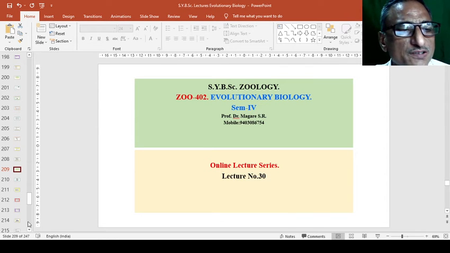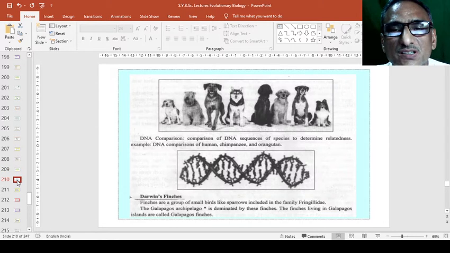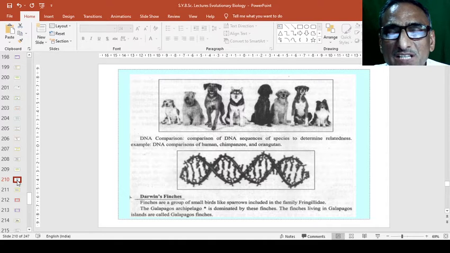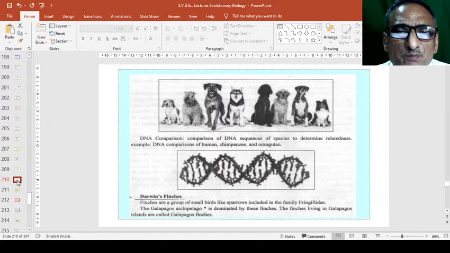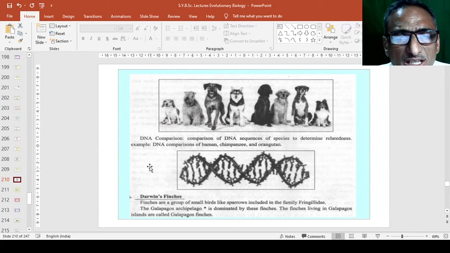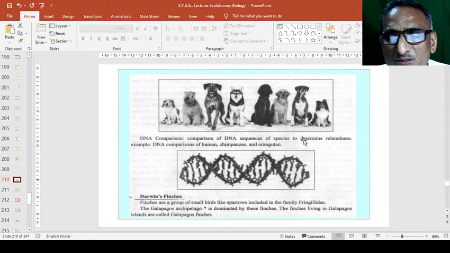Last time we have seen how macroevolution is developed: the birds, then beetles and finch birds in the Galapagos Islands as described by Darwin. Now, here you can see different species of dogs, and the comparison of DNA sequences of species to determine relatedness. So these are the relatedness.